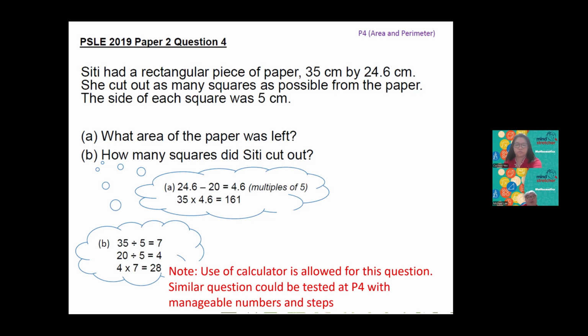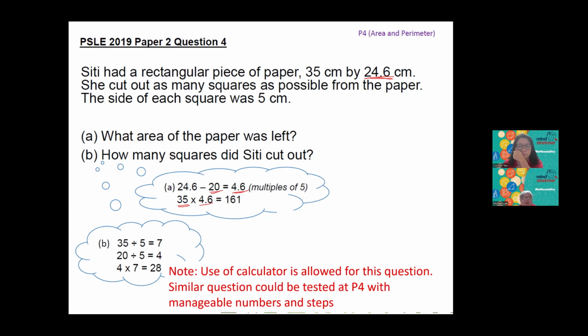if they cut out 5 centimeter, that means for this last bit of 24.6, they can only cut out 20 centimeter, which is a multiple of 5. So it will be left with 4.6 centimeter. To find the area of the paper left, it will be 4.6 times 35, which is 161.